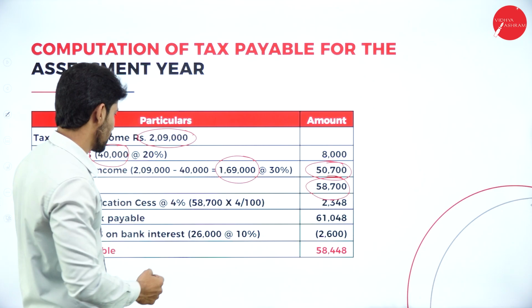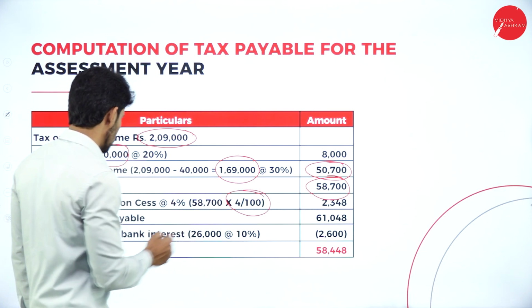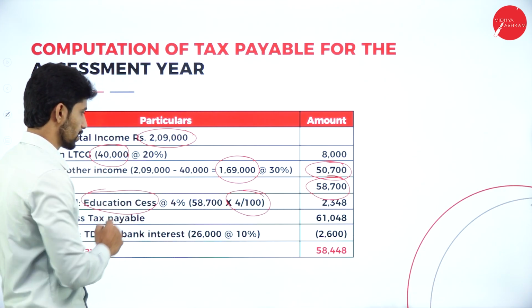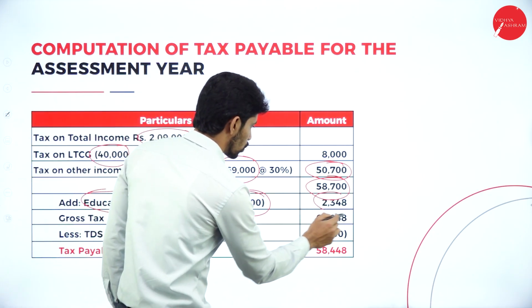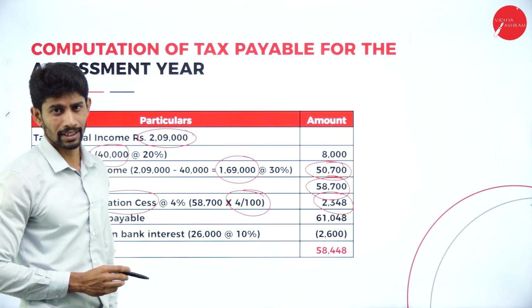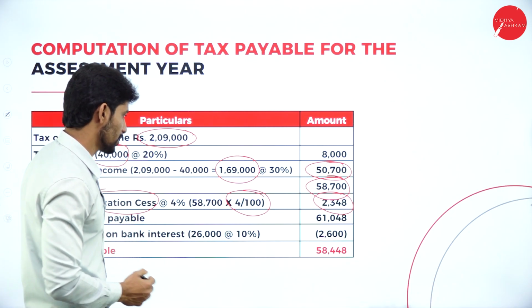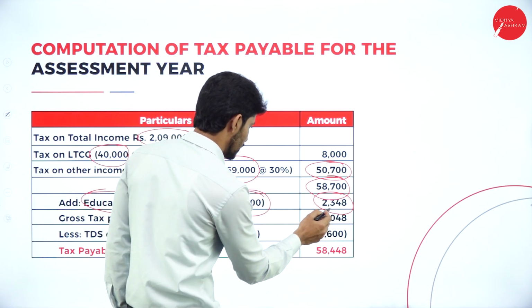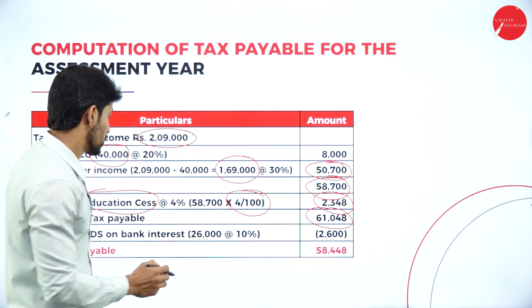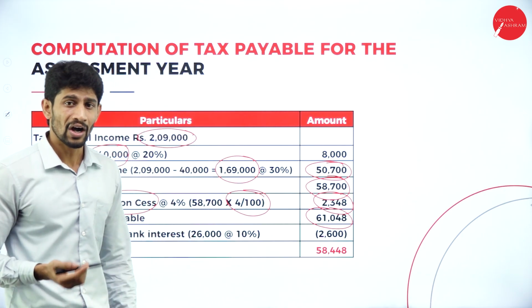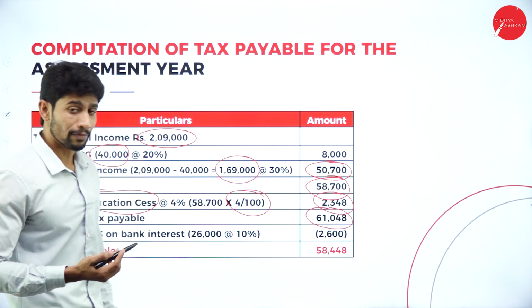On 58,700, compute 4% of education cess. You will get 2,378. So add that value, you will get 61,048. So TDS was deducted on interest earned from bank.